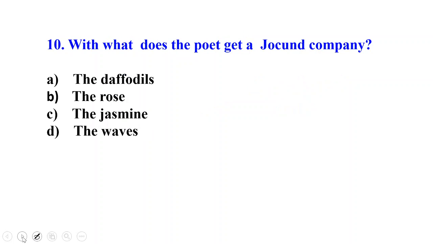With what does the poet get a jocund company? How does he get a jocund company? The daffodils, the rose, the jasmine, the waves. So the answer is the daffodils. Now here the line is, a poet could not but be gay in such a jocund company. Jocund means what? Here the meaning of jocund is cheerful. So it is the daffodils with which the poet gets a jocund company.